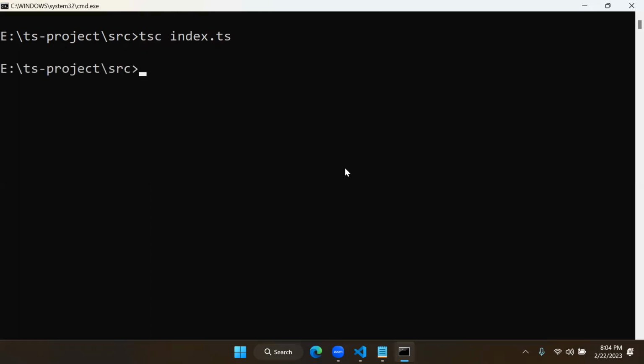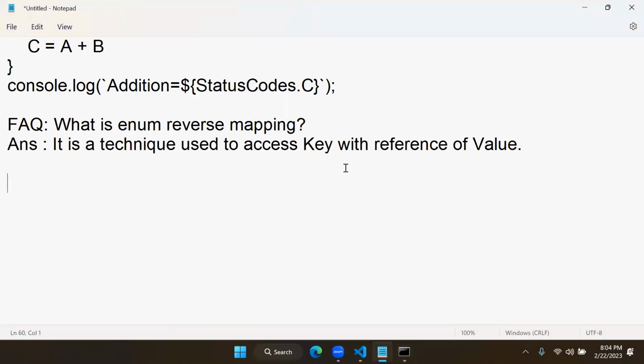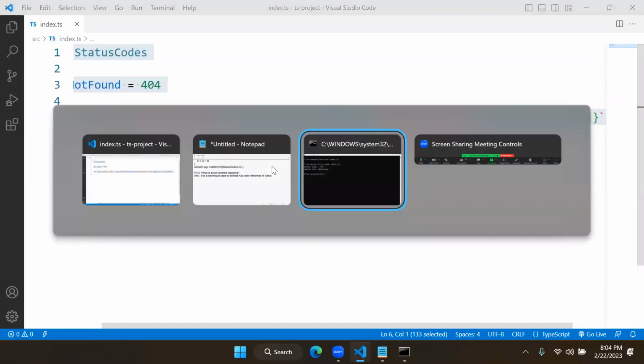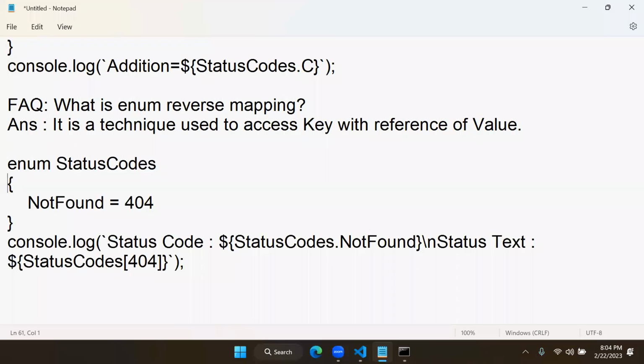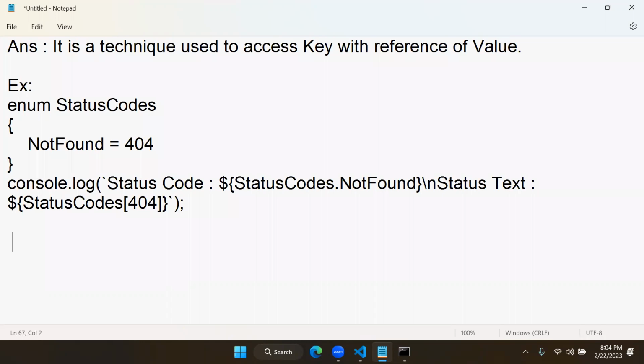Index and index.js, it is the same. Status code is 404, status text is NotFound. So reverse mapping is nothing but it allows you to access the key with the value. This is one example for that. These are all the concepts of enums. So this is enough about TypeScript.